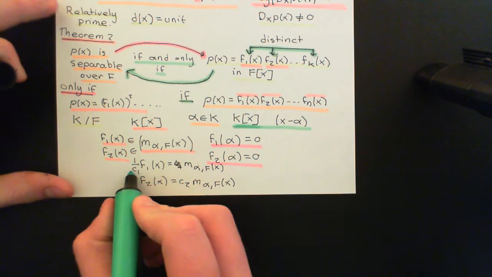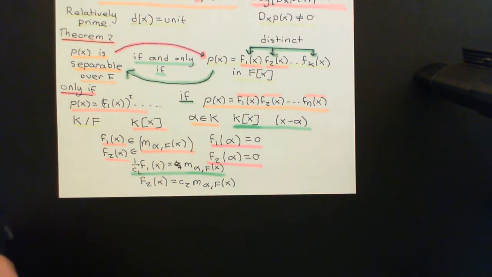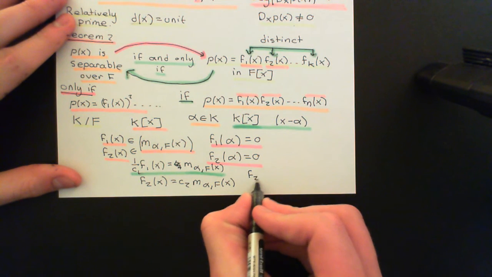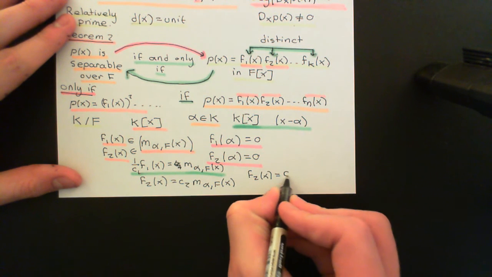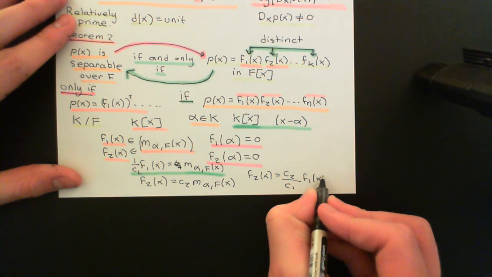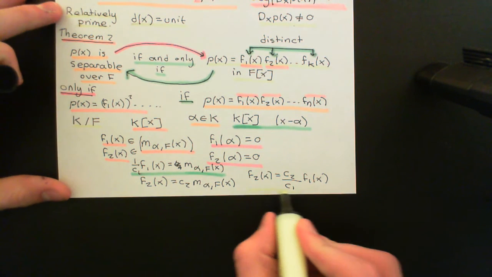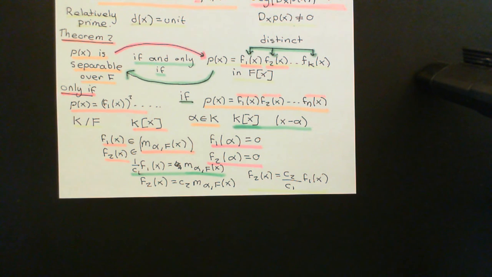Okay, and then substitute this expression in here, and of course what you'll end up with is f2 of x is equal to c2 over c1 times f1 of x, i.e. that they are related by a unit. Okay, so they are associates. So I've now proven that f1 of x and f2 of x are associates.